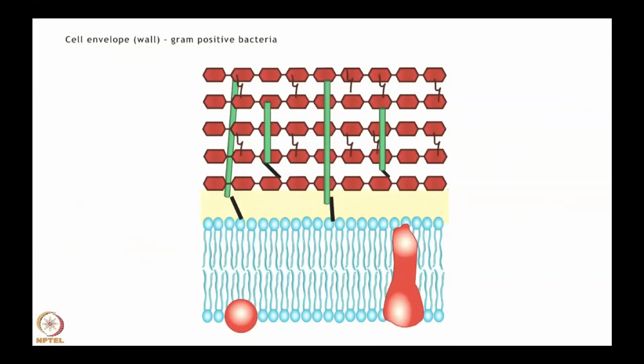It is made up of a single 20 to 80 nanometer thick homogeneous layer of peptidoglycan. In addition, the cell wall usually contains teichoic acid, which is covalently connected to either peptidoglycan itself or to plasma membrane lipids.